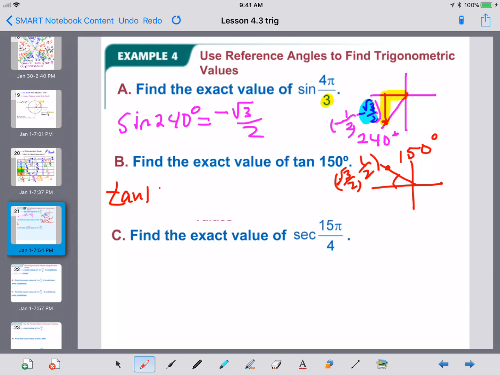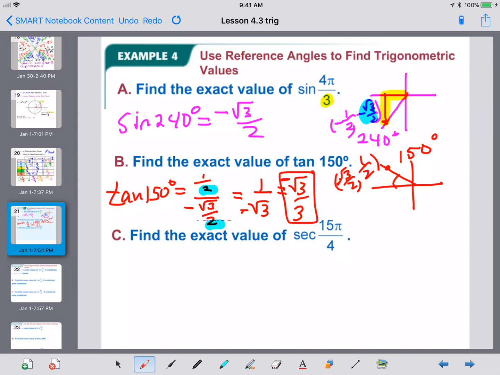So the tangent of 150 is the y value over the x value. Now, for your ones like this, the 2's cancel. We are left with 1 over radical 3, which I want you to rationalize. So your answer would be radical 3 over 3. And I forgot one little piece. This was a negative, so this is a negative, and our final answer is a negative.